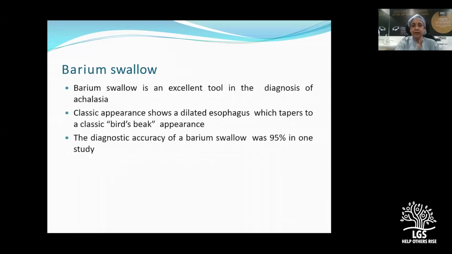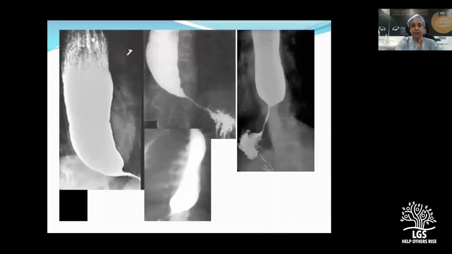This is one important investigation and one important finding which will clinch the diagnosis. So this is the important one. For residents and fresh general surgery students, this picture is very important, and this is the classical bird beak appearance we see on a barium swallow.